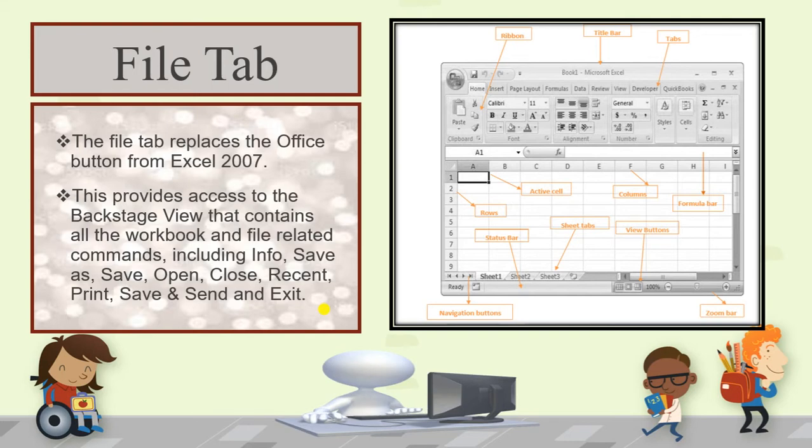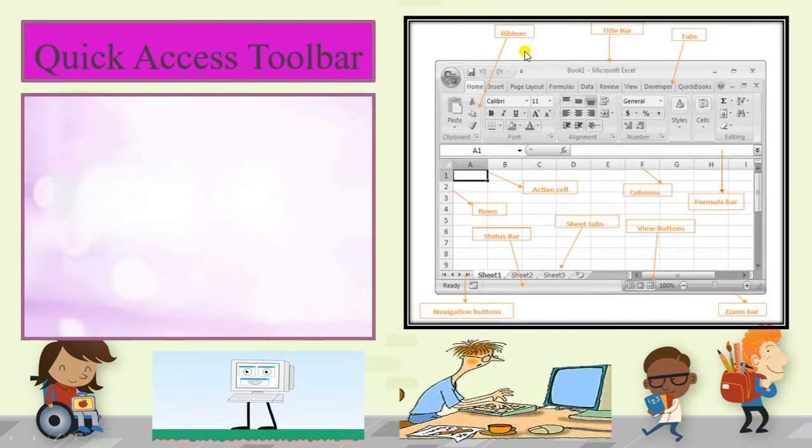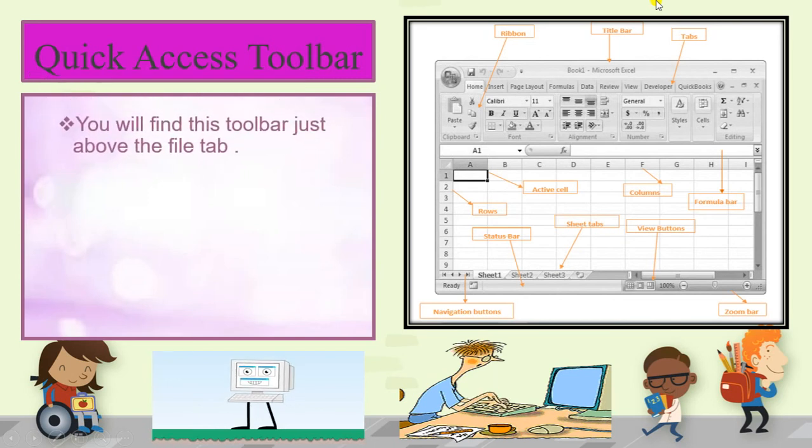Okay. Now next, quick access toolbar. You can see it is present on the top. We have studied in class 4th also what a quick access toolbar is. The commands which we use frequently, we can place in the quick access toolbar, which is to the left of the title bar. You can add your commands by yourself. You can even edit the commands, and delete the commands of your own choice. You will find this toolbar just above the file tab and left of the title bar.